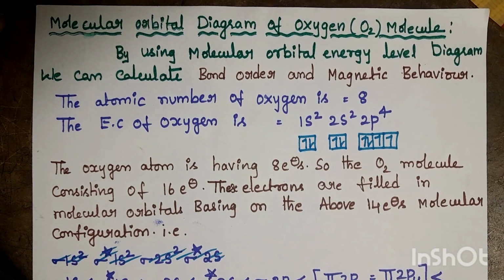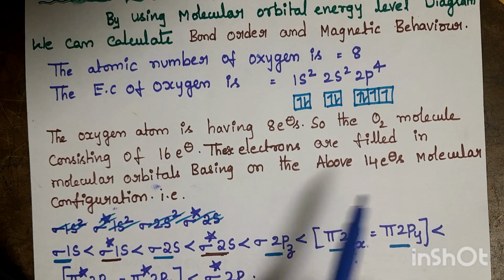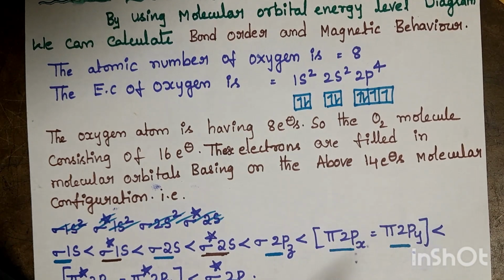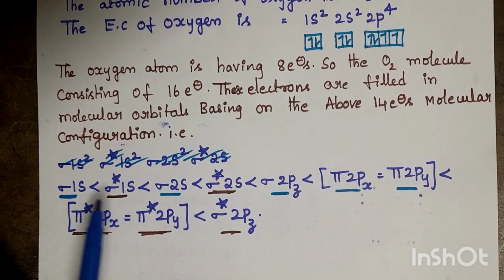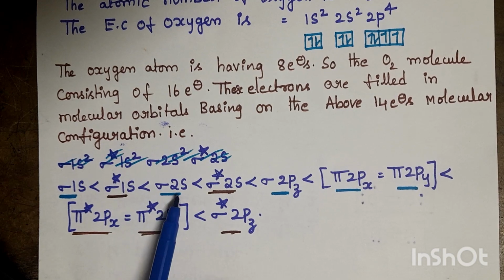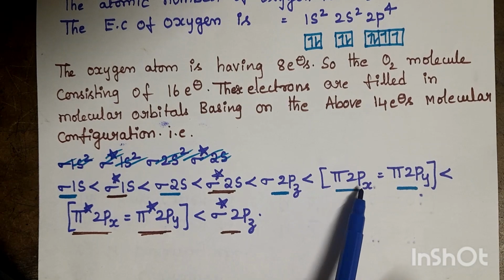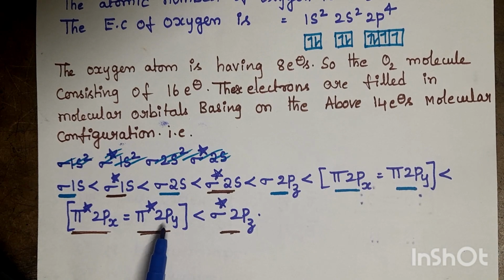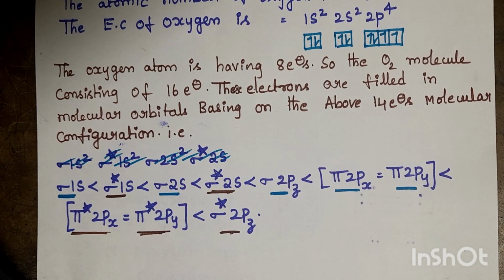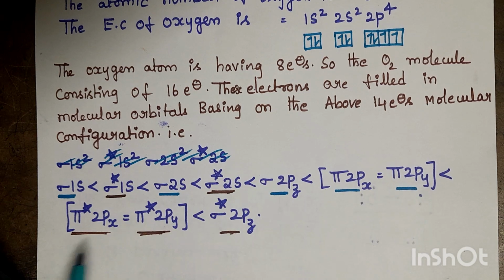The filling of these electrons is based on the molecular configuration order. That is sigma 1s, less than sigma star 1s, less than sigma 2s, less than sigma star 2s, less than sigma 2pz, less than pi 2px equal to pi 2py, less than pi star 2px, pi star 2py, less than sigma star 2pz. Here sigma 1s, sigma 2s, sigma 2pz, pi 2px and pi 2py